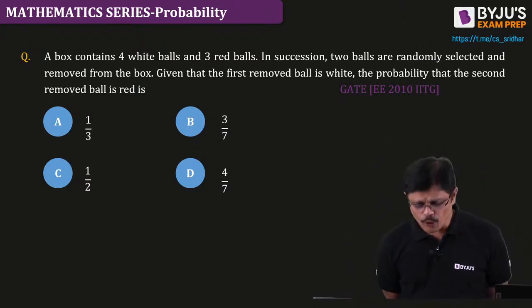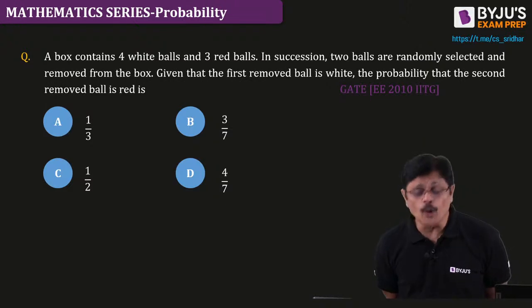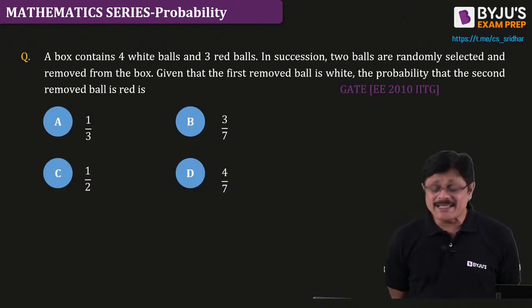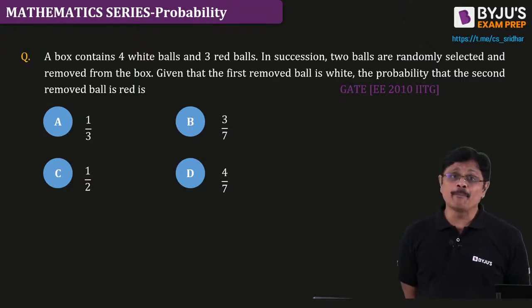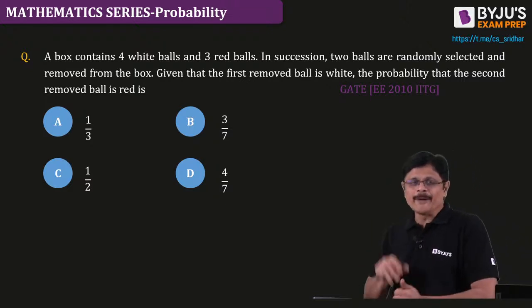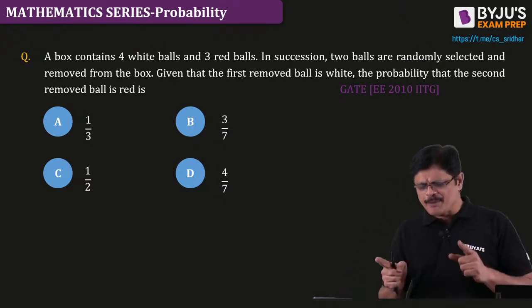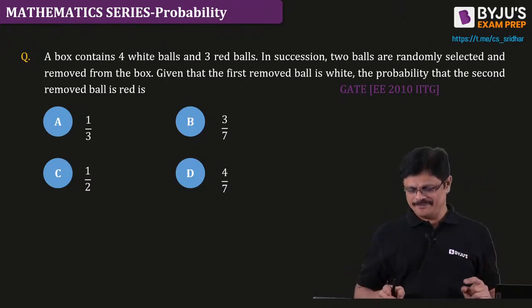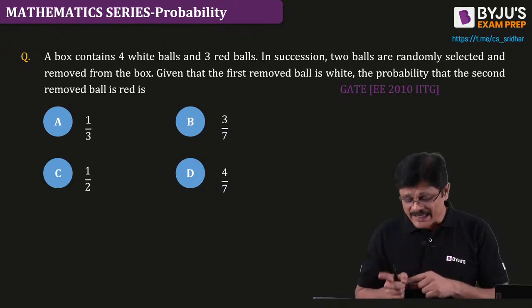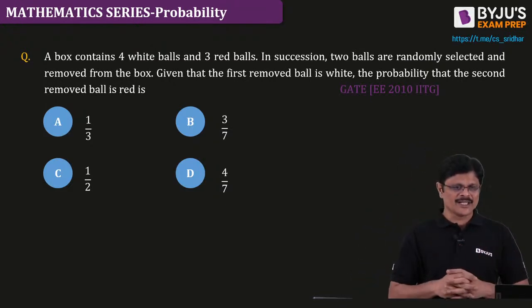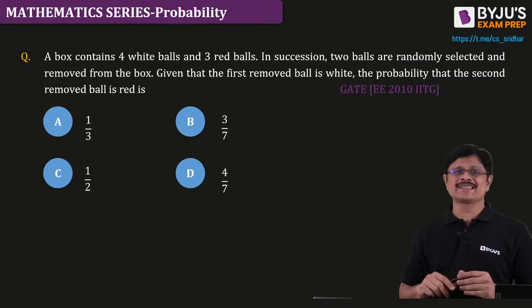A box contains 4 white and 3 red balls. In succession, 2 balls are randomly selected and removed from the box. 1 and 2. Given that the first removed ball is white, the first one taken out is white, what is the probability that the second removed ball is red?